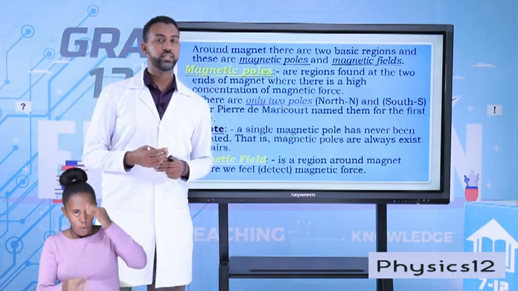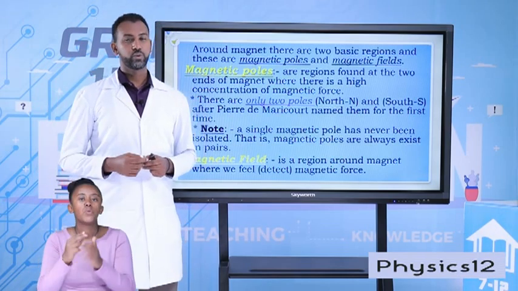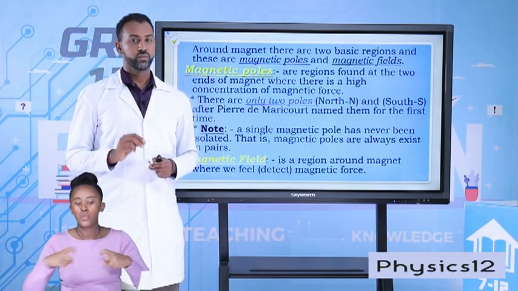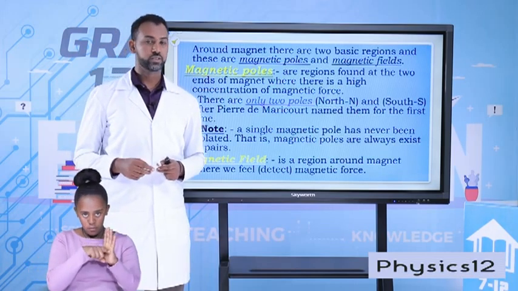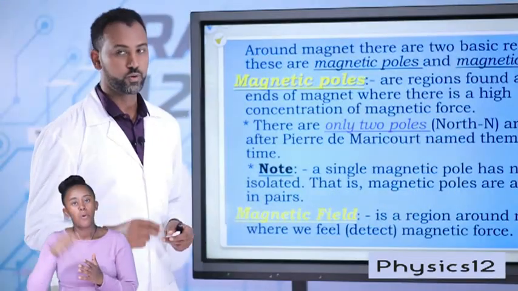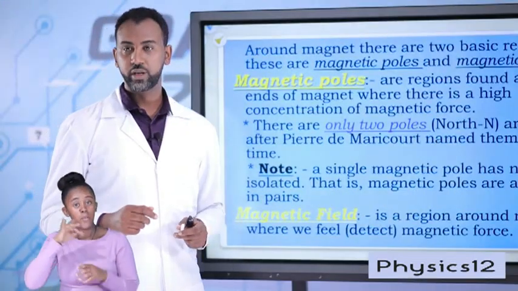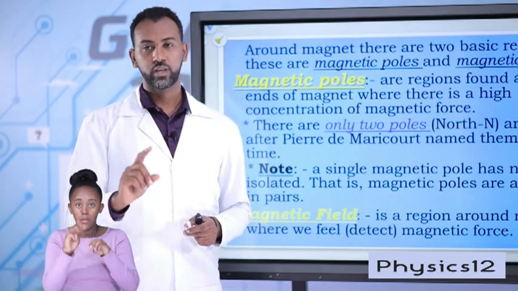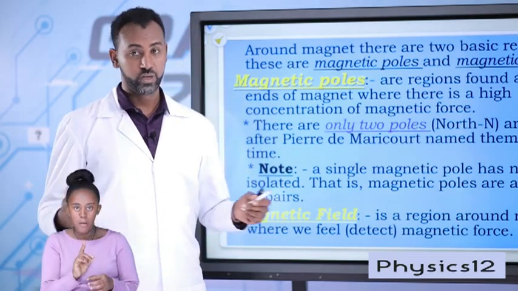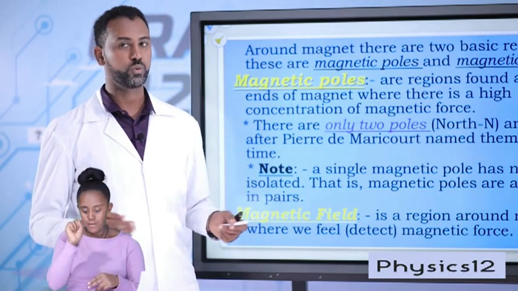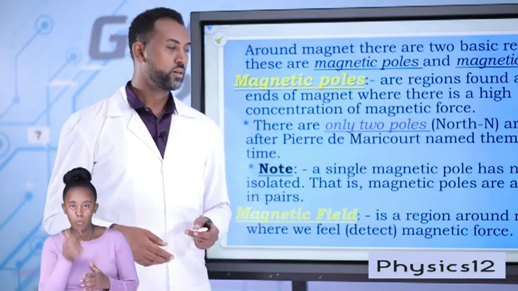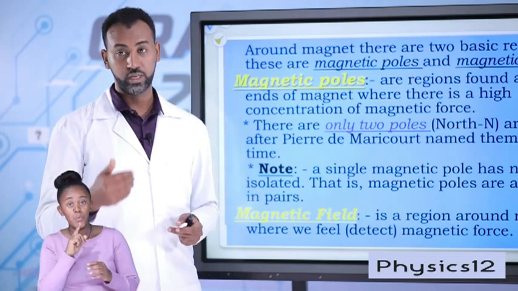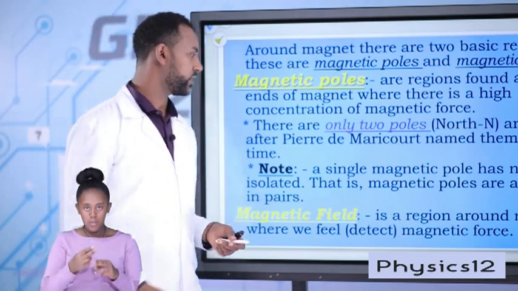As we have already discussed in Unit 4 in electrostatics, you have learned that there are only two charges, the positive and negative charges. According to Benjamin Franklin, there are only two charges. The same is true here. For a given magnet, there are two poles, and these poles are named north pole and south pole. Actually, the first physicist, Pierre de Maricourt, used this as north and south. He named the north and south.